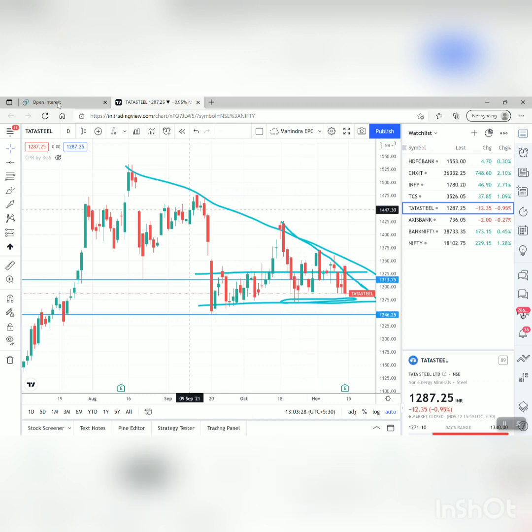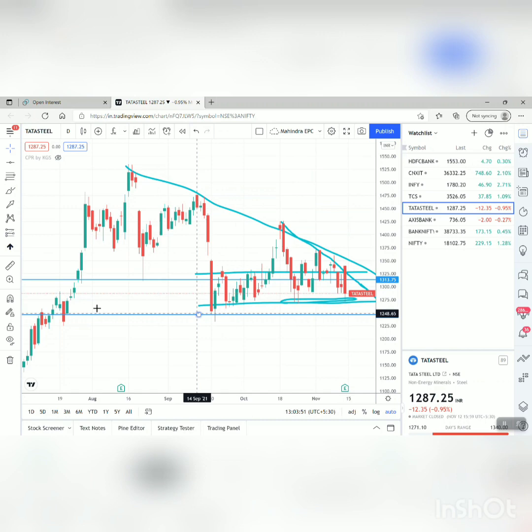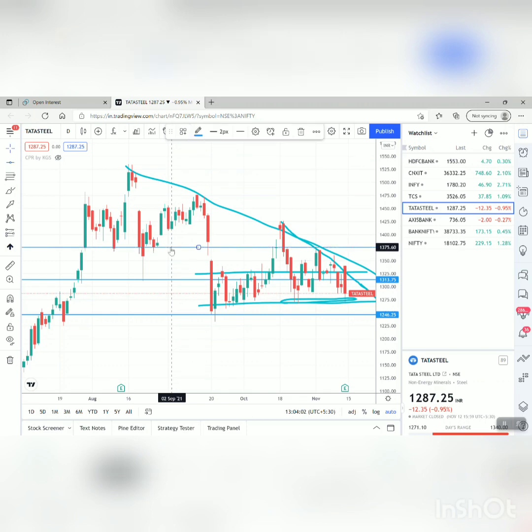Mark these words. Above 1326 level, if Tata Steel goes above 1326 level in the next week, that will trigger a huge short covering rally, and Tata Steel will reach the level of 1400 on the basis of short covering. So it can reach up to this level, 1375, that is the first level, and near to 1400. So 1375 we can mark as our target for next week in Tata Steel, if only it crosses